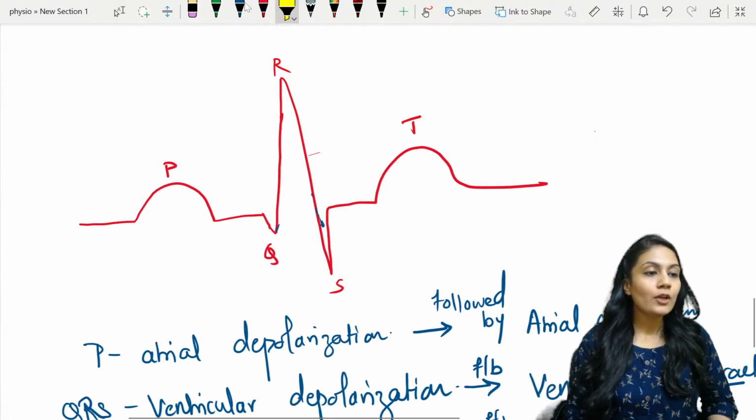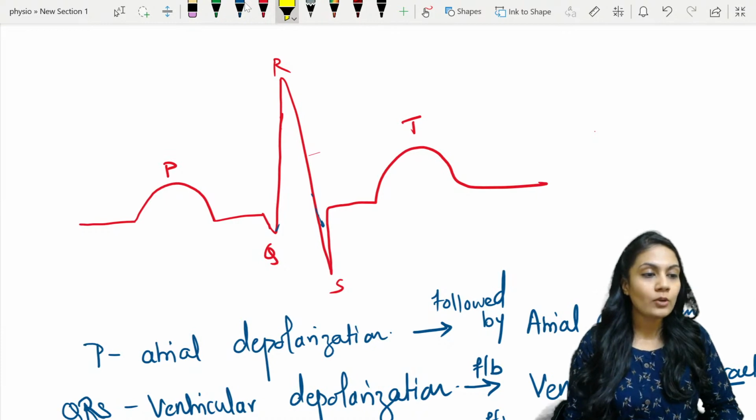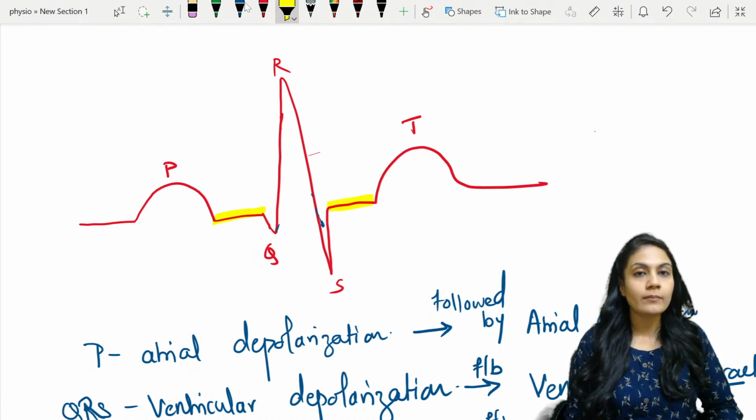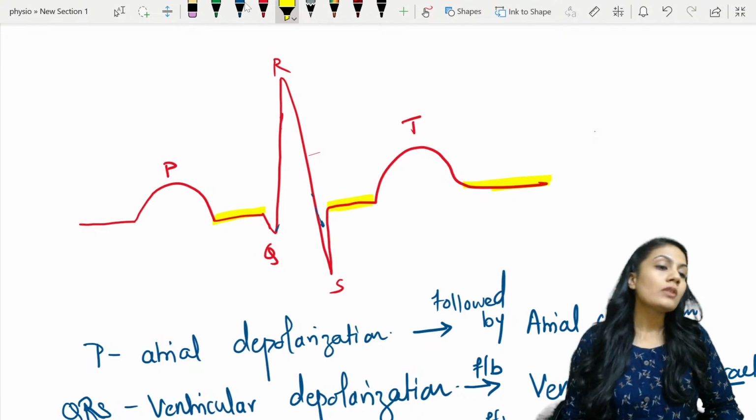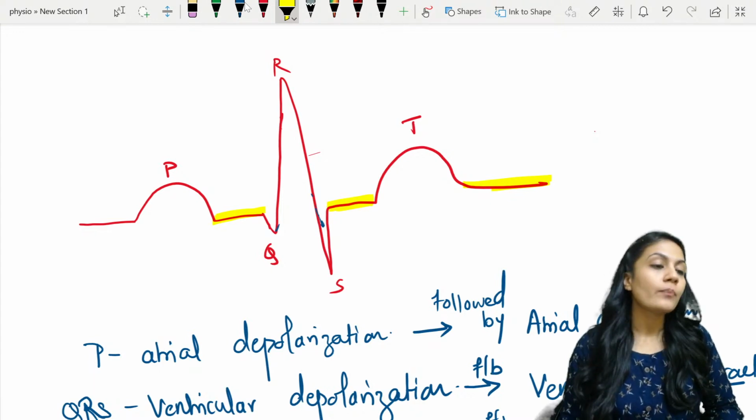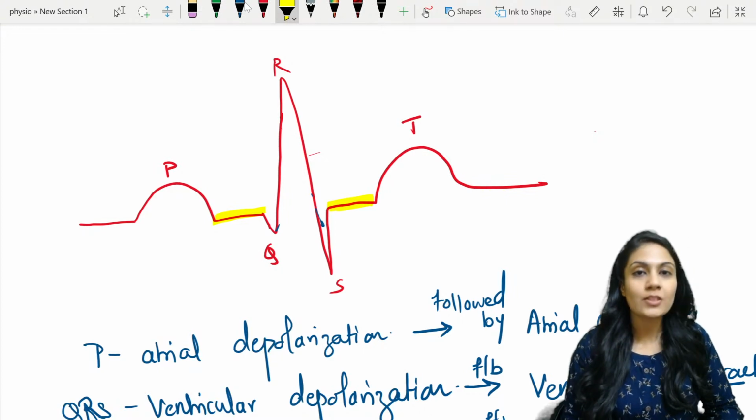Whenever I talk about the lines in between, you can see over here there is a straight line, right? And over here also there is a straight line. And after the T wave, there will be a straight line also. Next will be the P wave, right? So there are straight lines available over here. Now we are not bothered about the waves right now. So there are two main straight lines.